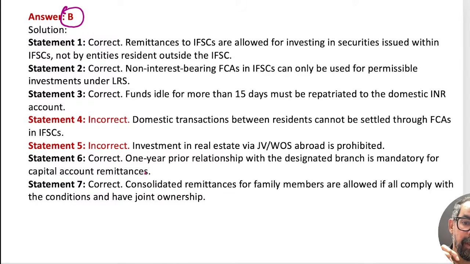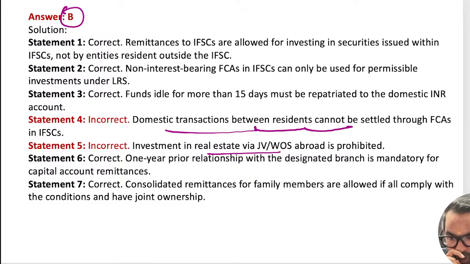Correct, guys? So domestic transactions between residents cannot be settled through the FCA. It is other than INR basically, and even in IFSC all transactions are other than INR. Investment in real estate, that is prohibited under this particular one. Easy one, I guess. Next one, guys.